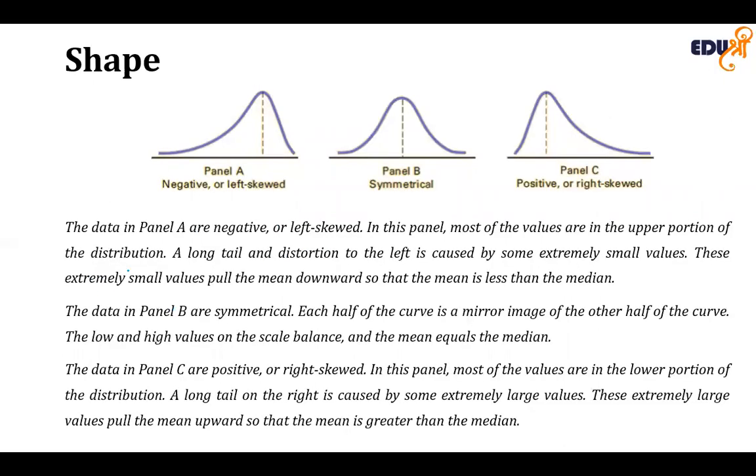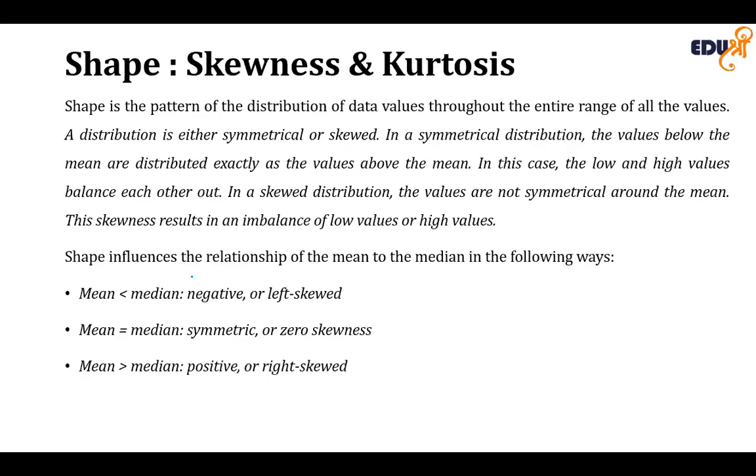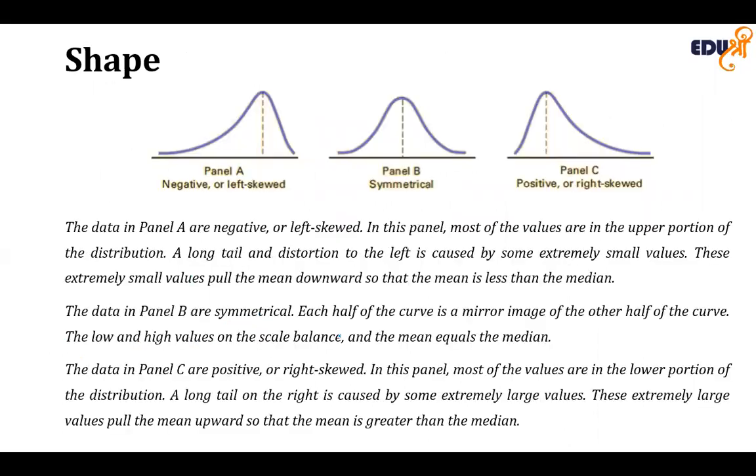In case of the symmetrical panel, the distribution of the data values is symmetrical. The portion of the curve below the mean is the mirror image of the portion of the curve above the mean. There is no asymmetry of the data values below and above the mean. The mean equals the median, and as noted earlier, the skewness is zero. Okay, so mean is equal to median, and it is symmetrical, and the skewness is zero.